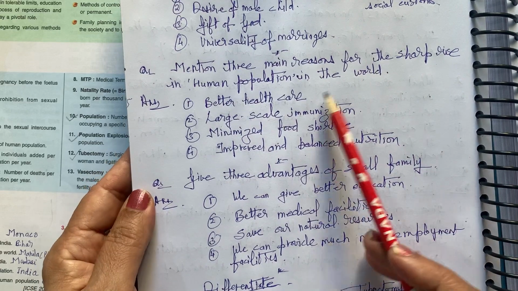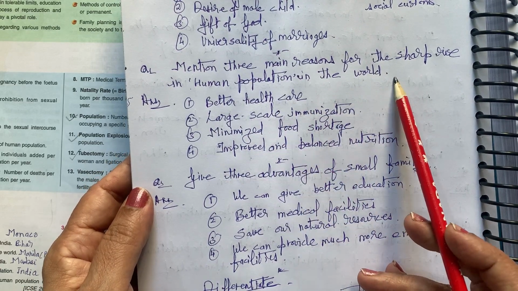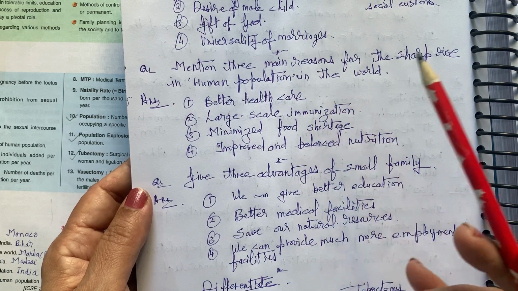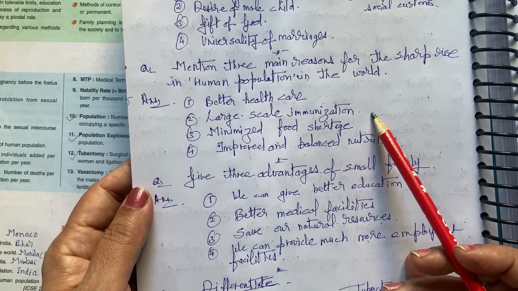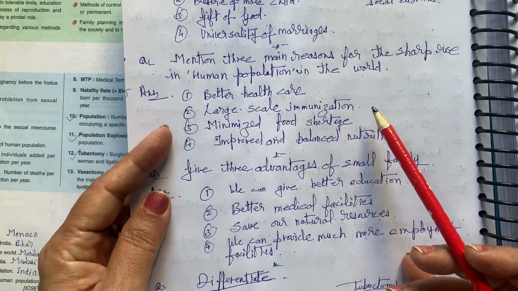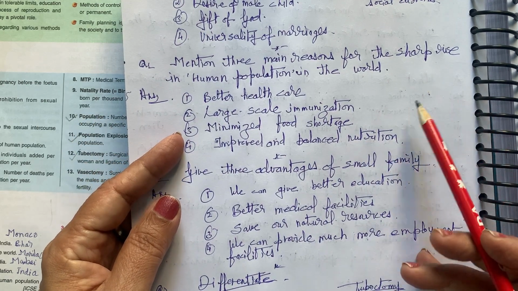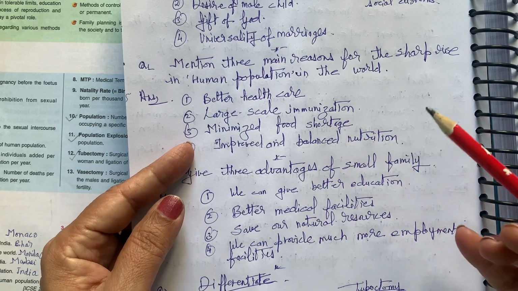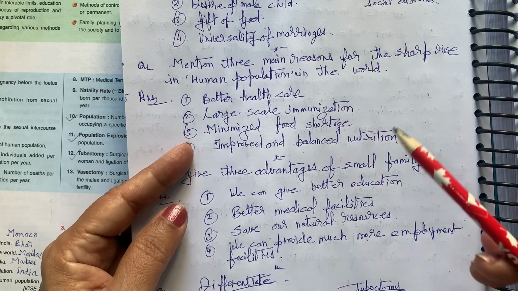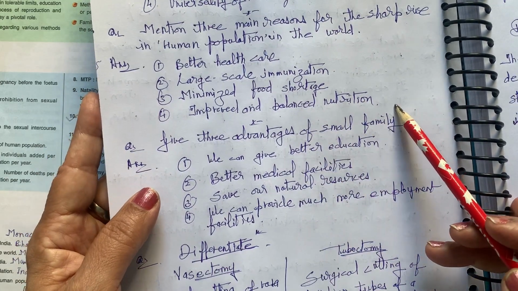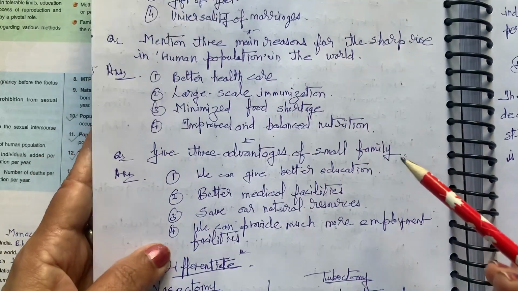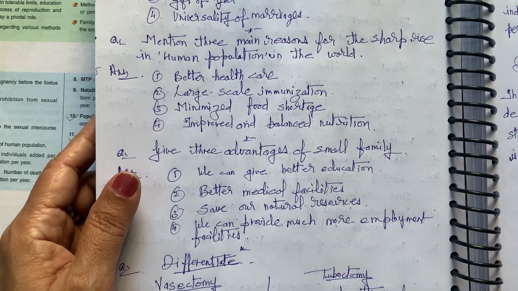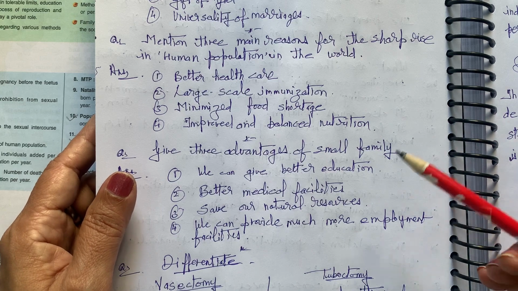Mention the main reasons for the sharp rise in human population in the world. See, we have better health care, large scale immunization, so that we are not supposed to suffer from various communicable diseases; they are stopped. Minimized food shortage: food production has become much better than before. Improved and balanced nutrition: people are very conscious about health and diet, they go to the gym, exercise, and about what to eat and what not; protein intake should be there, more carbs and fat should not be there.